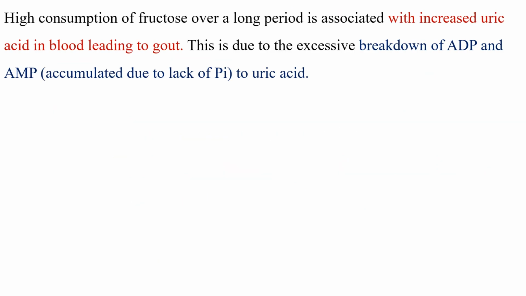And high consumption of fructose over a long period is associated with increased uric acid production, which causes gout. Gout is the condition in which uric acid accumulates between the joints and causes arthritis. And this is due to the excessive breakdown of ADP and AMP to uric acid.